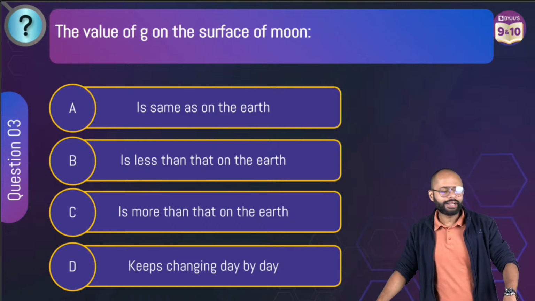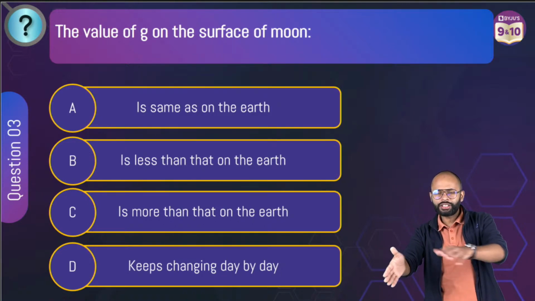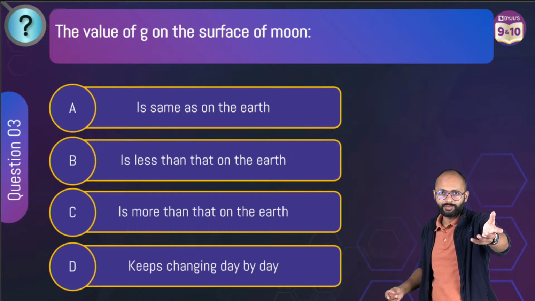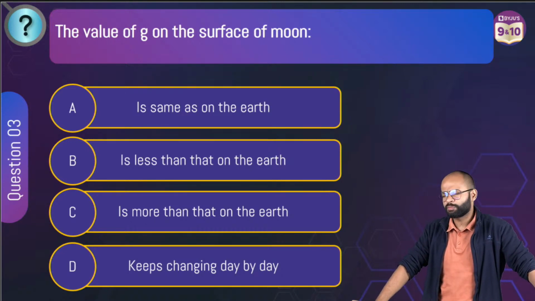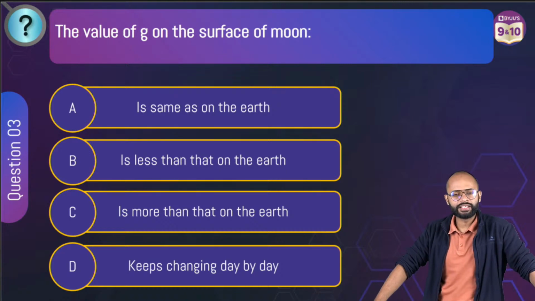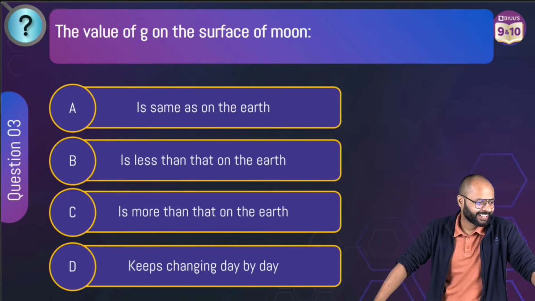Yes, you're right. And sometimes even if you don't understand it, read the question. Sometimes questions are entirely different from the case. That is also a possibility. ये पिछले साल grade 10th के उसमें हुआ था. Case पढ़ने में बड़ा मुश्किल था, but questions were very easy. Keeps changing day by day, right?